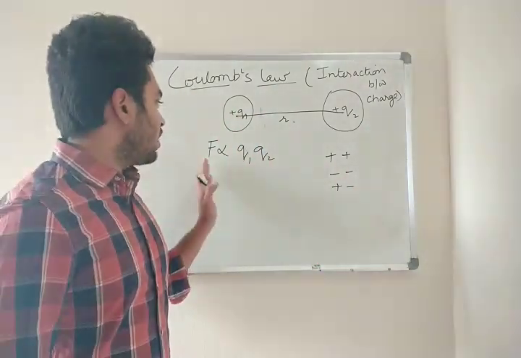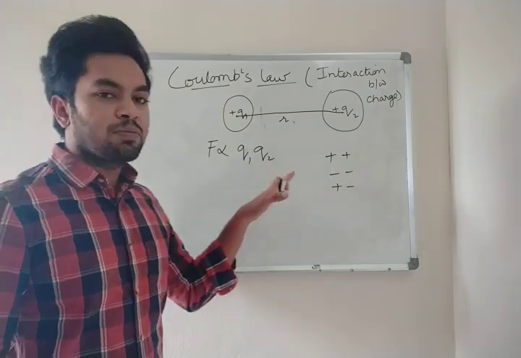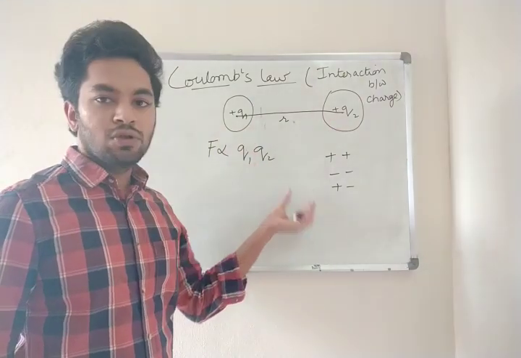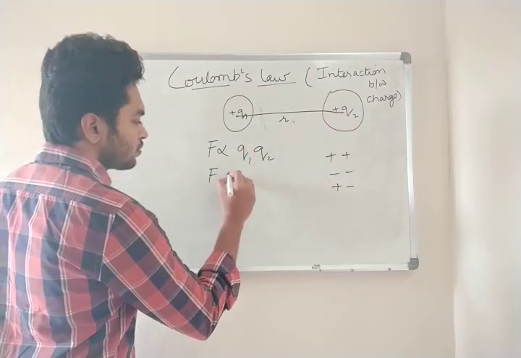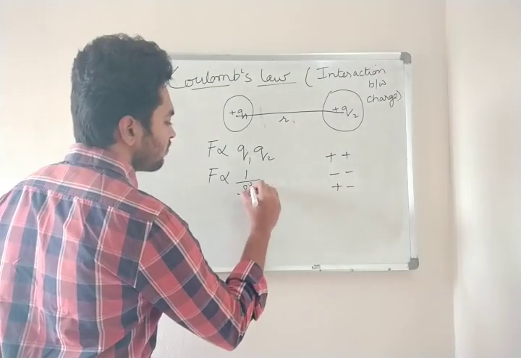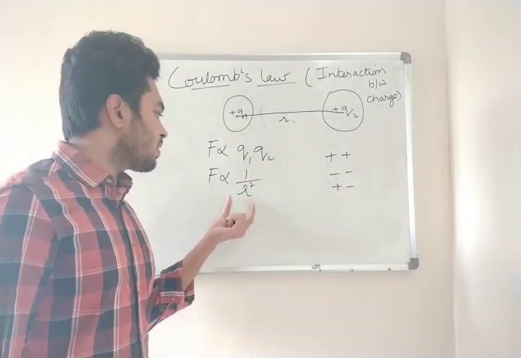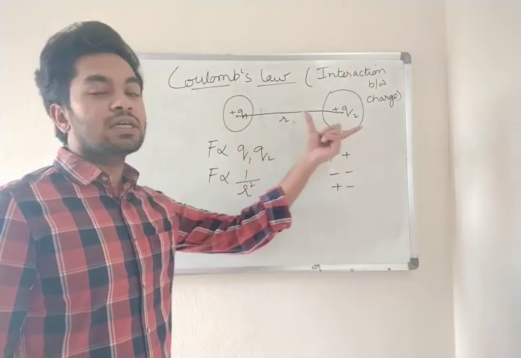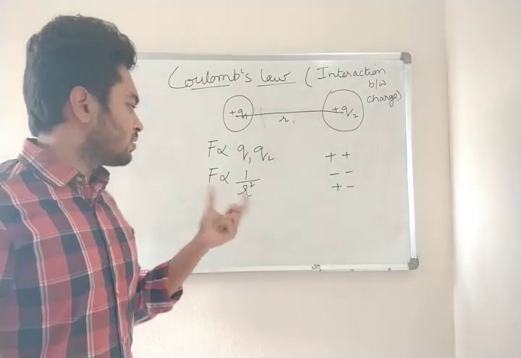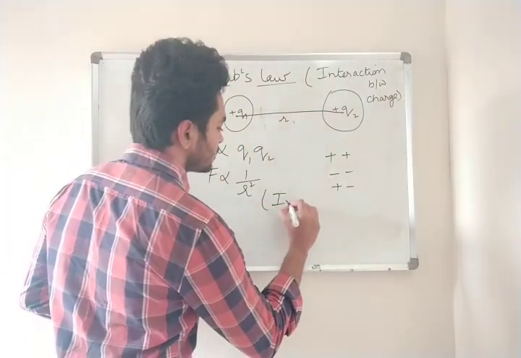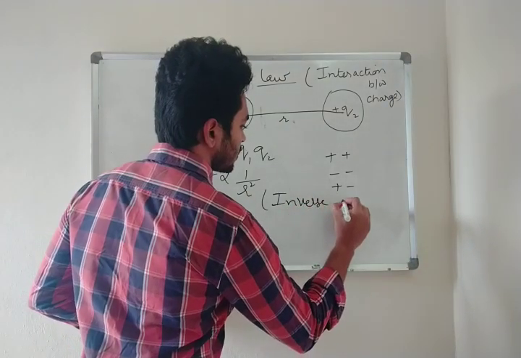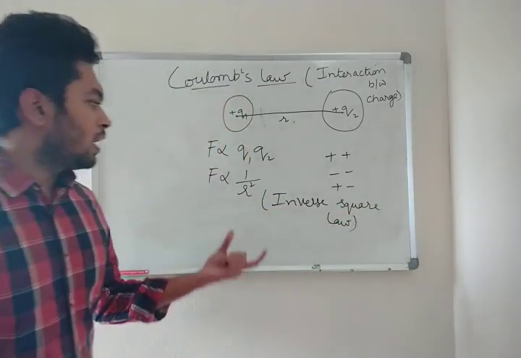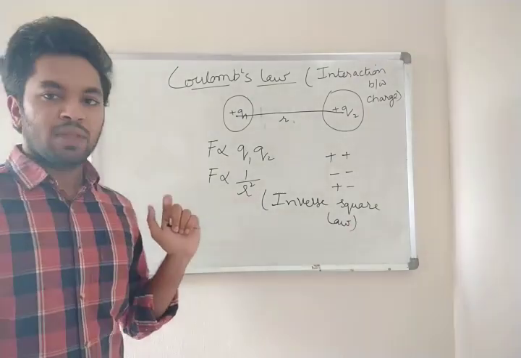So force is directly proportional to Q1 Q2, the product of the values of the charges. And he has also told that F is inversely proportional to r square, the square of the distance. R is the distance between the centers of these 2 charges. So this is also called the inverse square law. Clear? Okay.